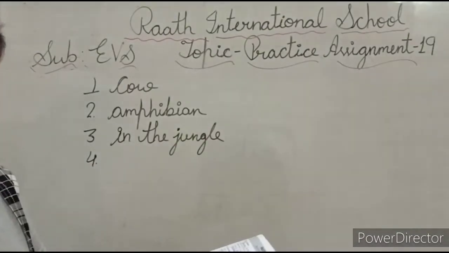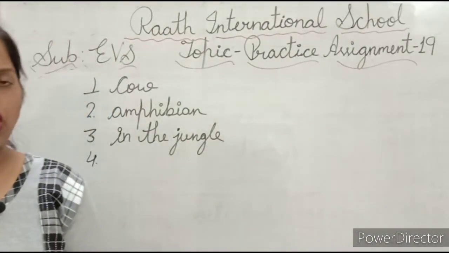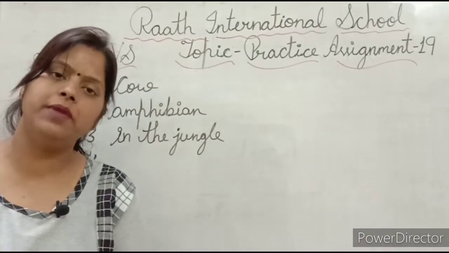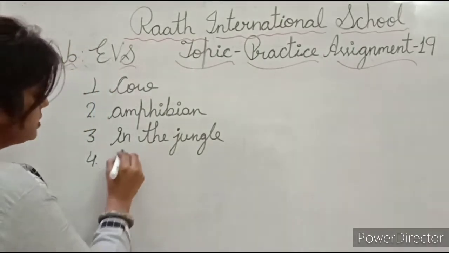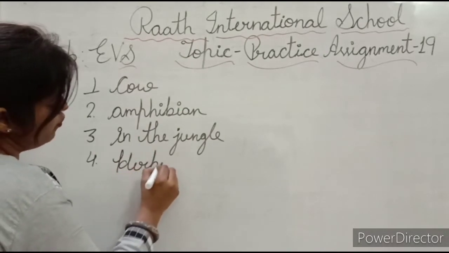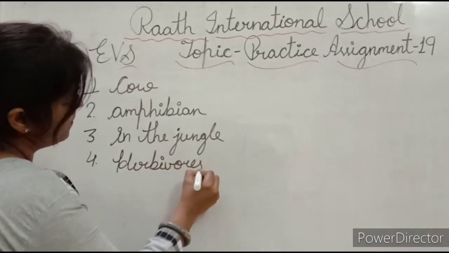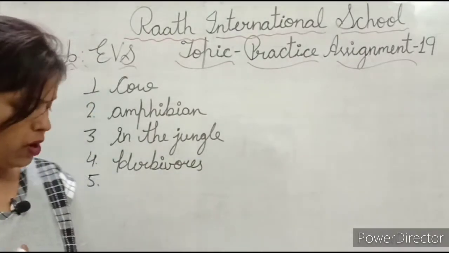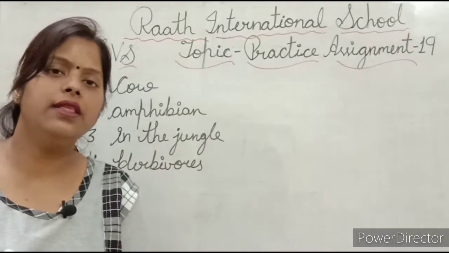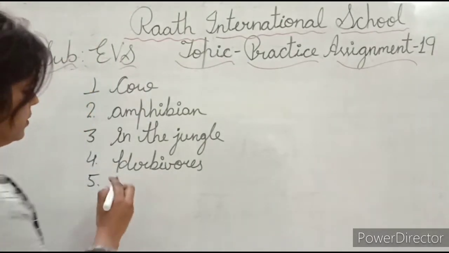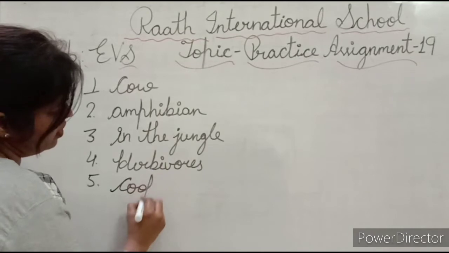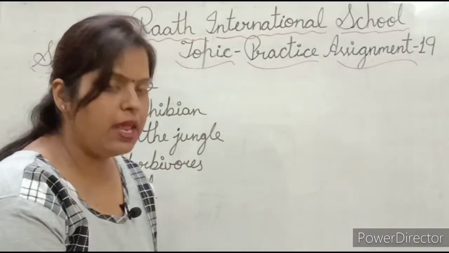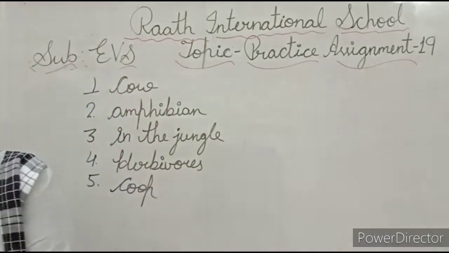Now next is carnivorous or herbivorous eat plants. Which animals eat plants only? Herbivorous. Okay. So what's the answer? Herbivorous. Now last is hen live in a coop or shed. hen कहाँ रहती है बेटा? Hen live in a coop and cow live in a shed. Okay. Now next is name and color the aquatic animals only.